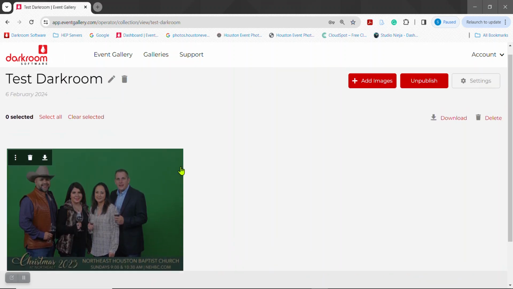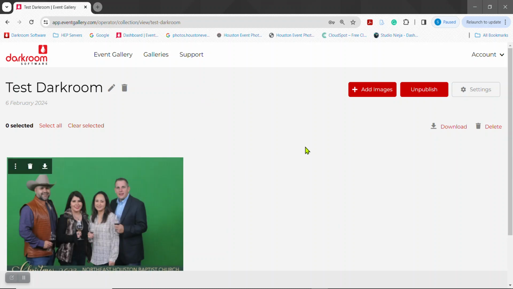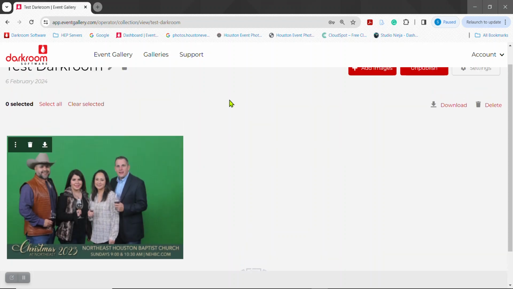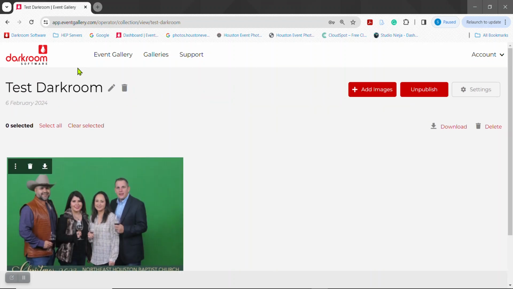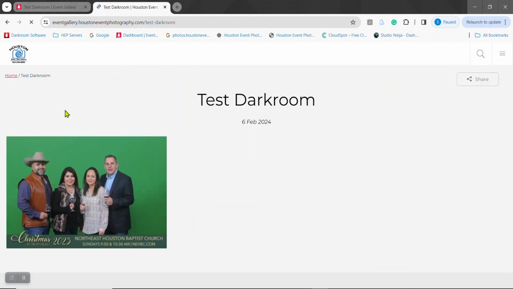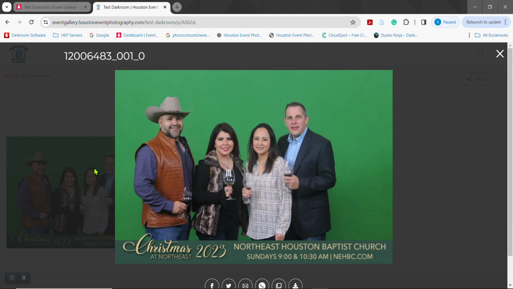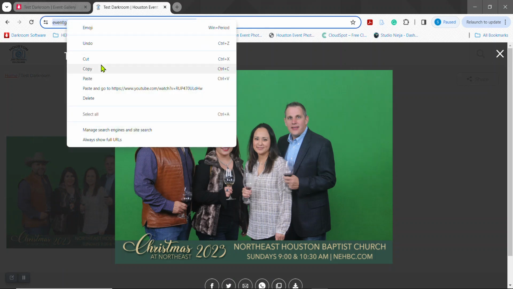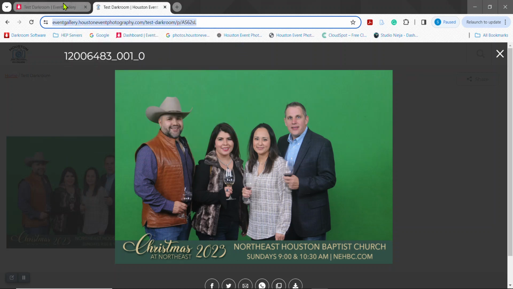Now this is how complicated this can get. If you're just dropping pictures in there, that's one thing. If you're trying to use a QR code, then what you have to do is go over here under Account and go down to Client Site, and you'll open up this gallery. This is how the client would see it. And then you've got to click on this picture, and this URL up here at the top, you have to copy it. We're going to go ahead and do this because I've already gotten this far into it and I'm committed to it.